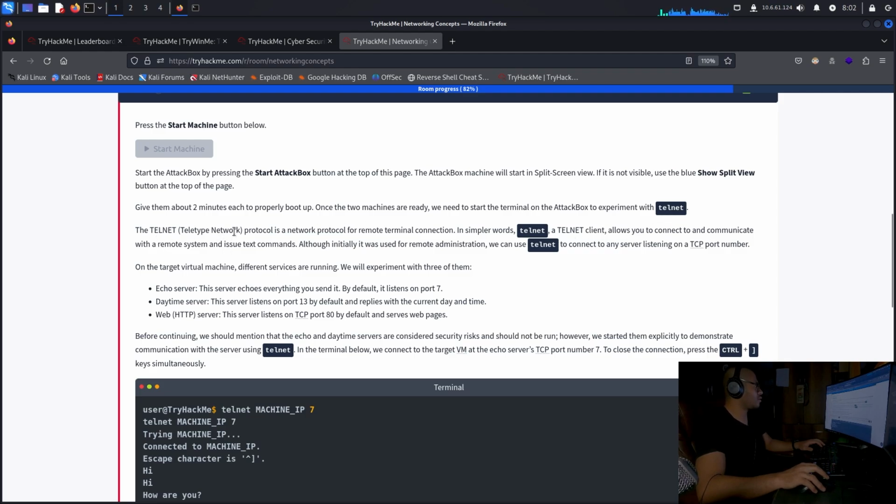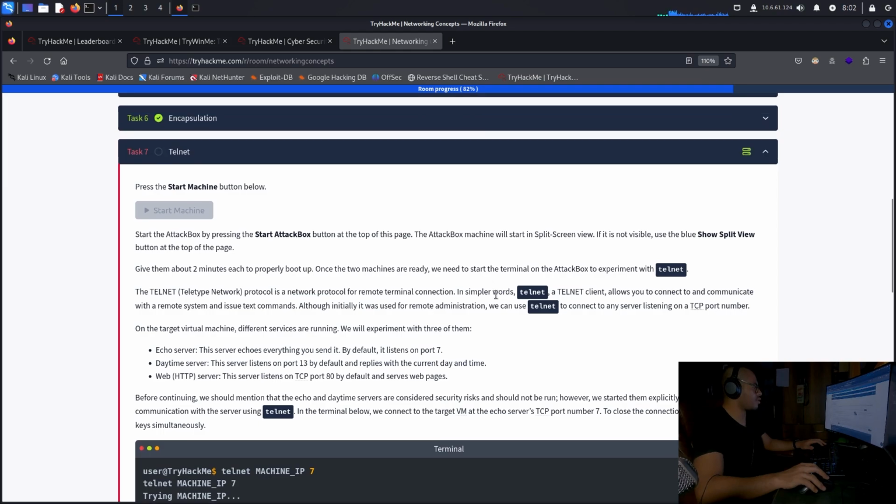The Telnet teletype network protocol is a network protocol for remote terminal connection. In simple words, a Telnet client allows you to connect and communicate with a remote system and issue text commands. Although initially it was used for remote administration, we can use Telnet to connect to any server listening on a TCP port number. On the target virtual machine, different services are running. We'll experiment with 3 of them.